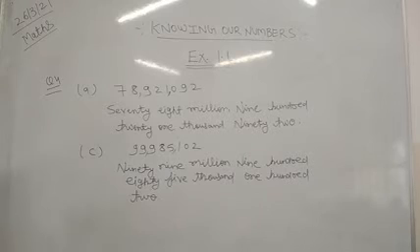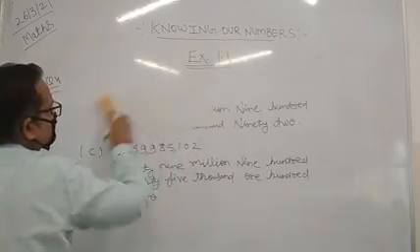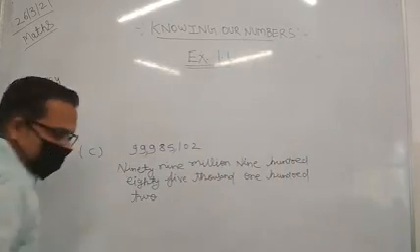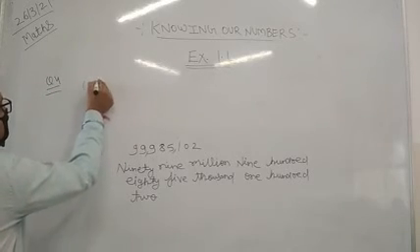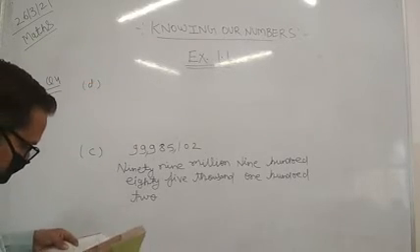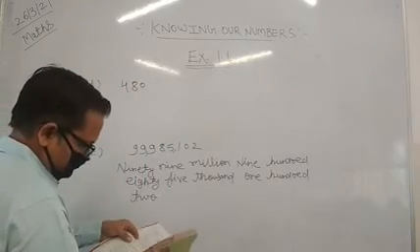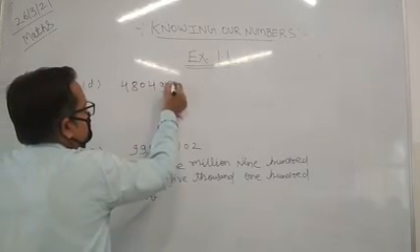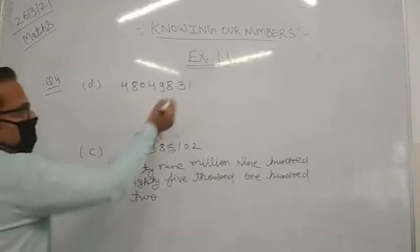If you wish to see the next part, then we will do it like that. Okay. Now we will do the D part of it. In question number 4, the D part has been given to you. In the D part, we have 48,049,831. Okay. Again, you will see that we will start from the right hand side.